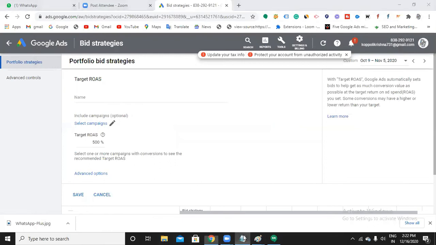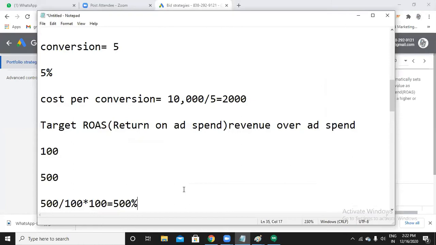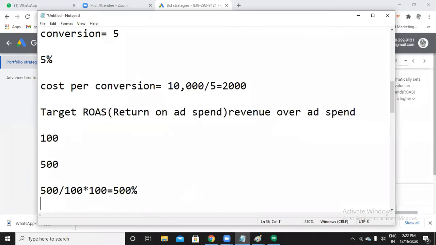So by this you came to know that I have spent 100 rupees, but what I want in return is 500 rupees for every 100 rupees I spend. So for every 1 rupee I spend, I want 5 rupees in return. This is what you have to mention on a percentage basis. It can be anything, depending on your requirement.